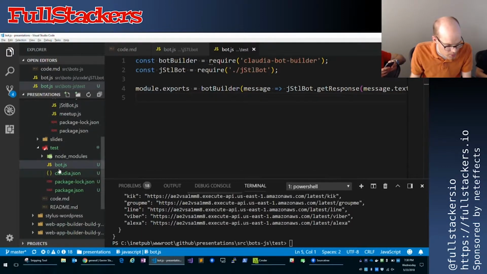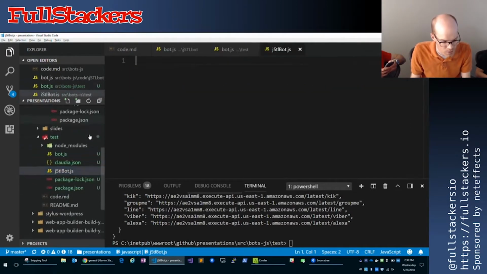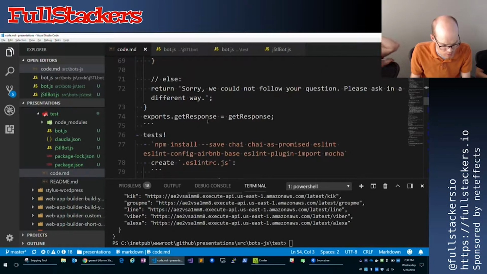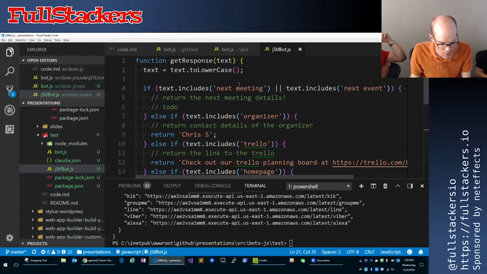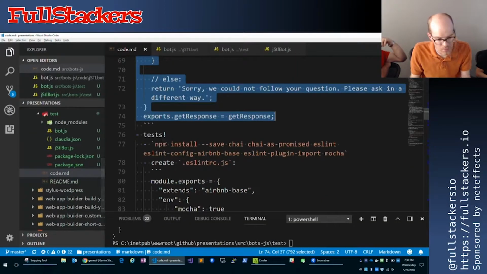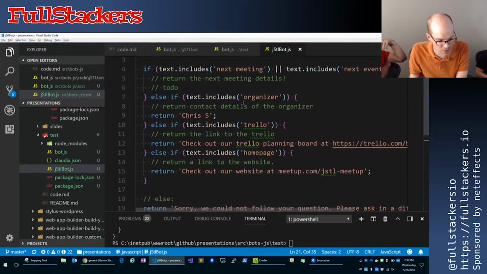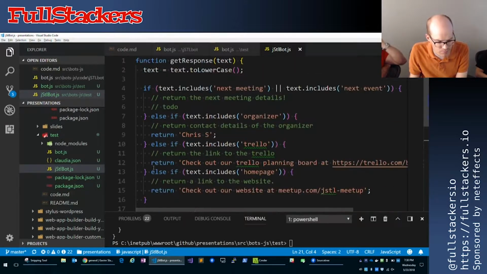and I will create our jSTL bot file, and I'll copy in some code. Okay, so I'll explain this code a little bit. It's not super complicated at all. It's really simple actually. It's a single function. We're exporting that function using the Node.js export style. I'm just taking our input text, right?